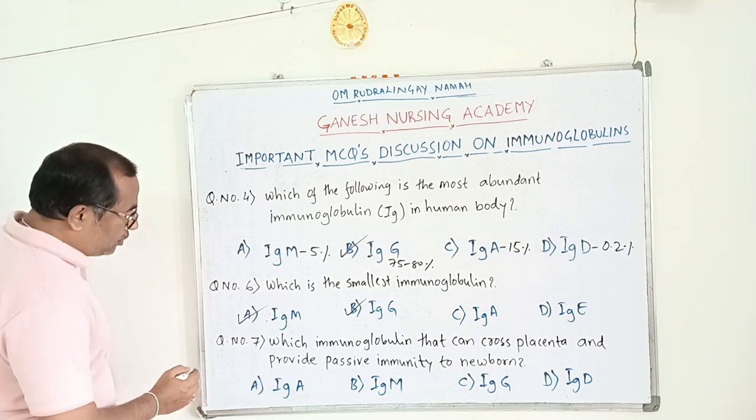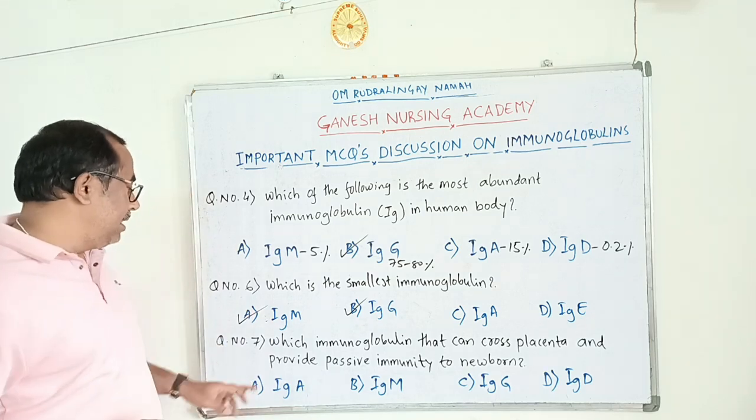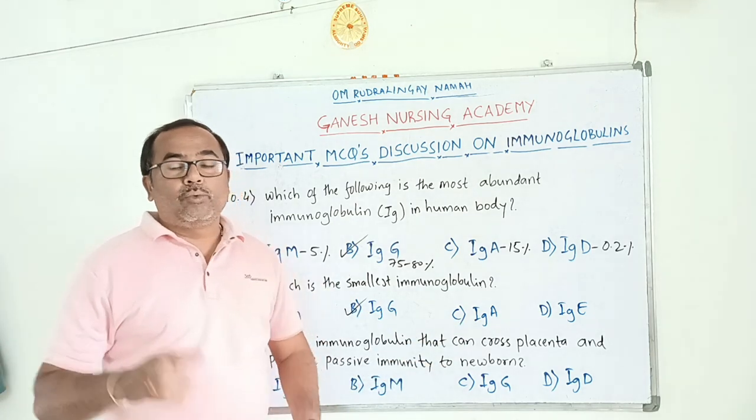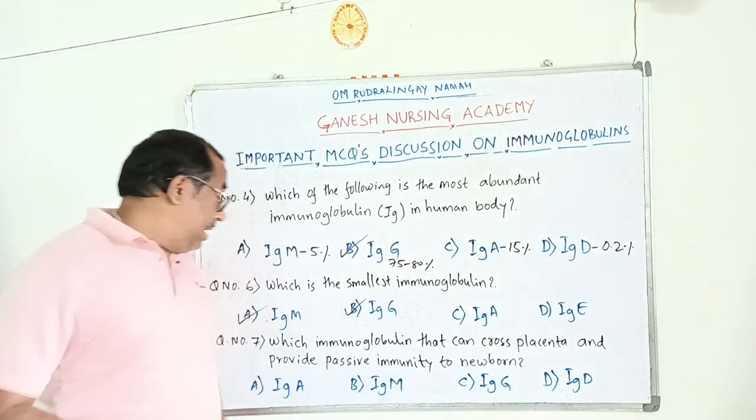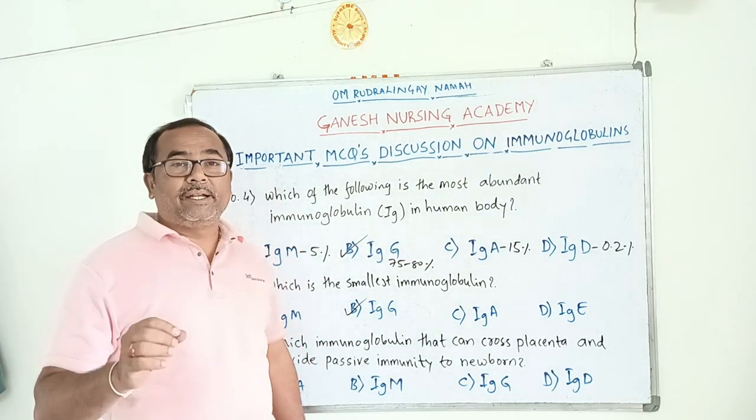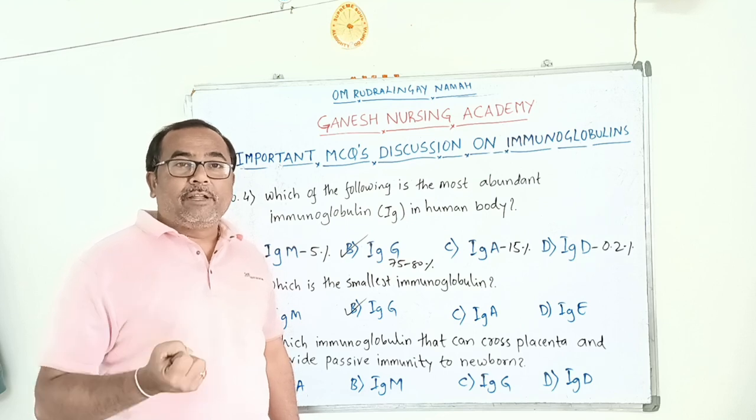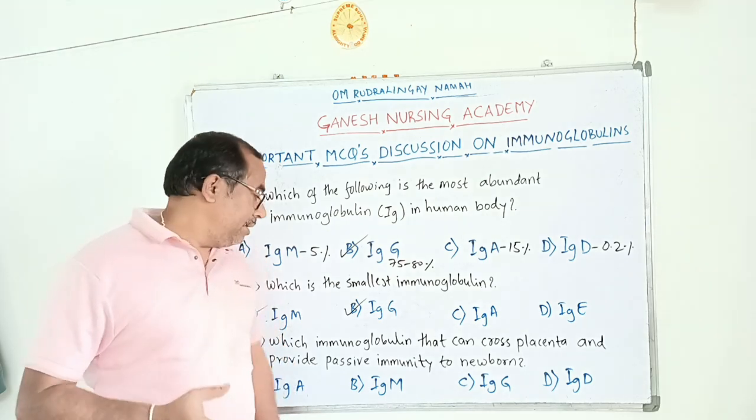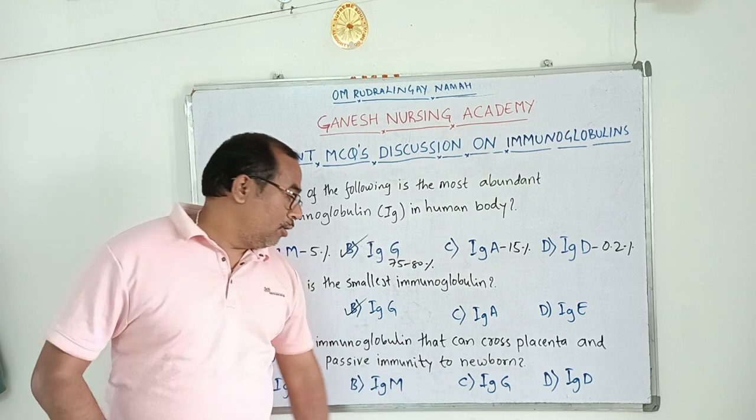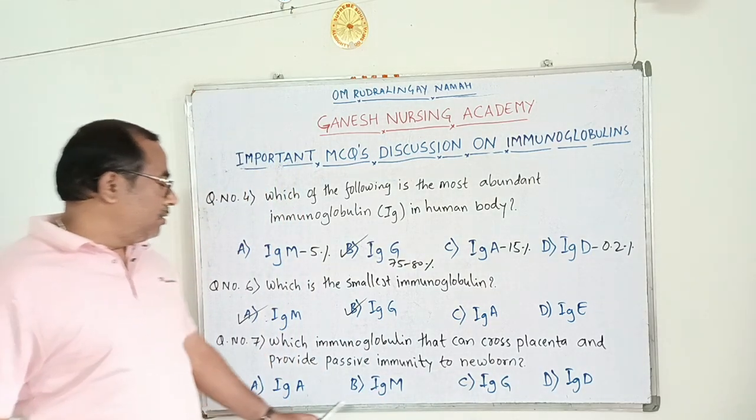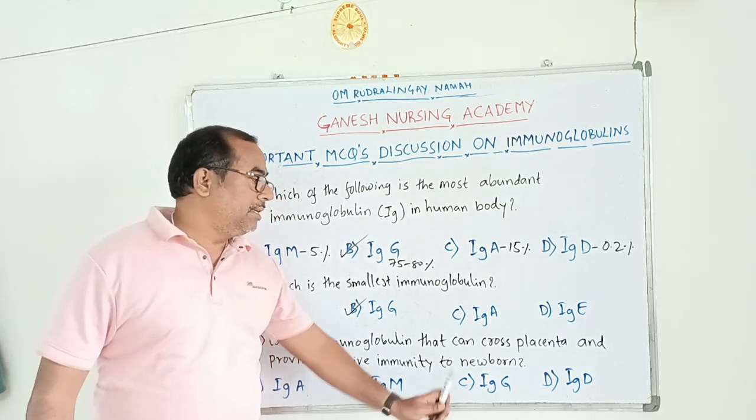Next one is question number 7. Which immunoglobulin can cross the placenta and provide passive immunity to the newborn? I have already discussed in the immunity part that the newborn or fetus gets immunity from the mother. This is known as natural passive immunity. Options are option A IgA, option B IgM, option C IgG, option D is IgD.